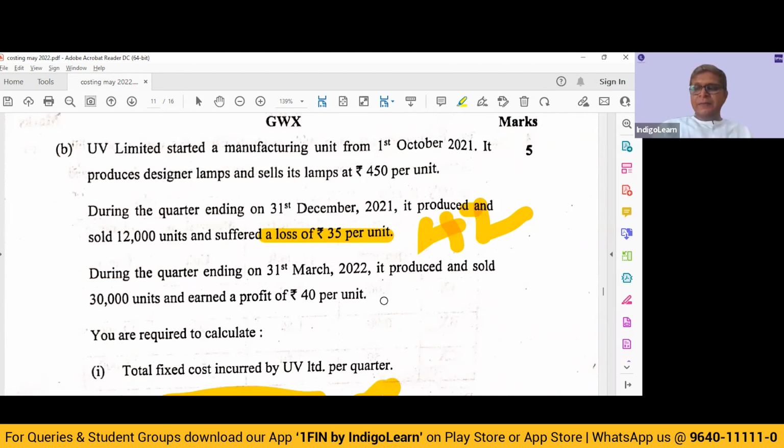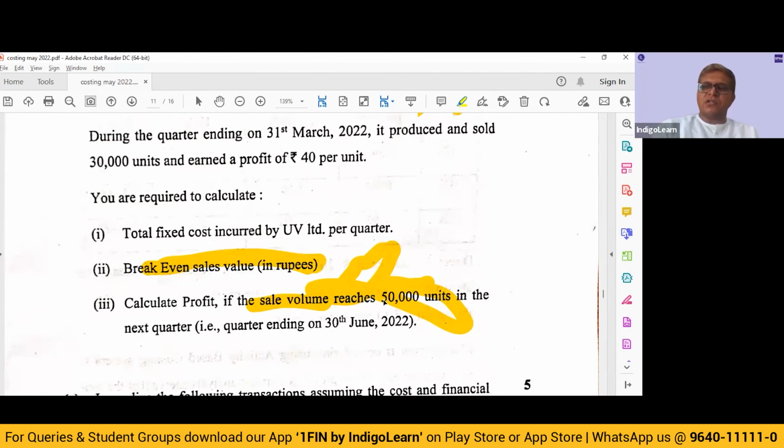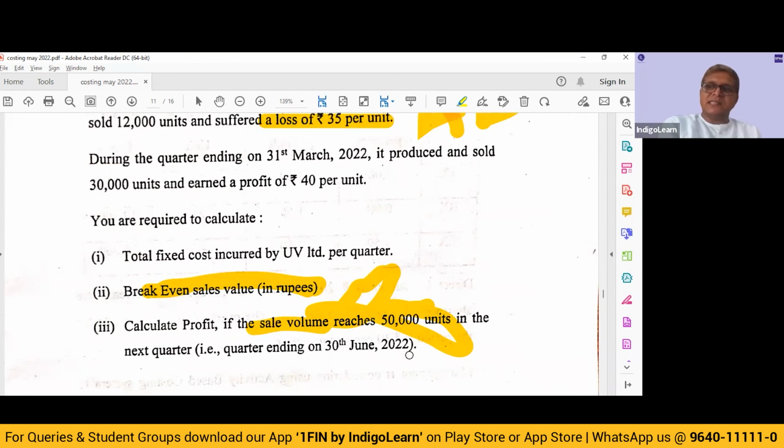For example, in the quarter ending 31st March 22, we have 30,000 units into 90 rupees contribution. That is 27 lakhs. But our profit is only 12 lakhs. So if I deduct the profit from contribution, we get a fixed cost of 15 lakhs. So that is how we need to compute. And once we have 15 lakhs as fixed cost divided by 90 rupees per unit, you get the break-even point as 16,666.67 in terms of units.